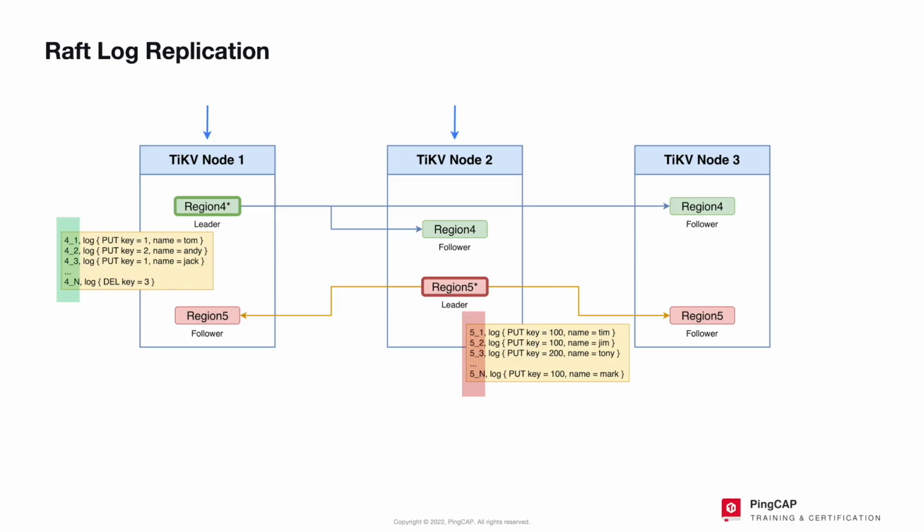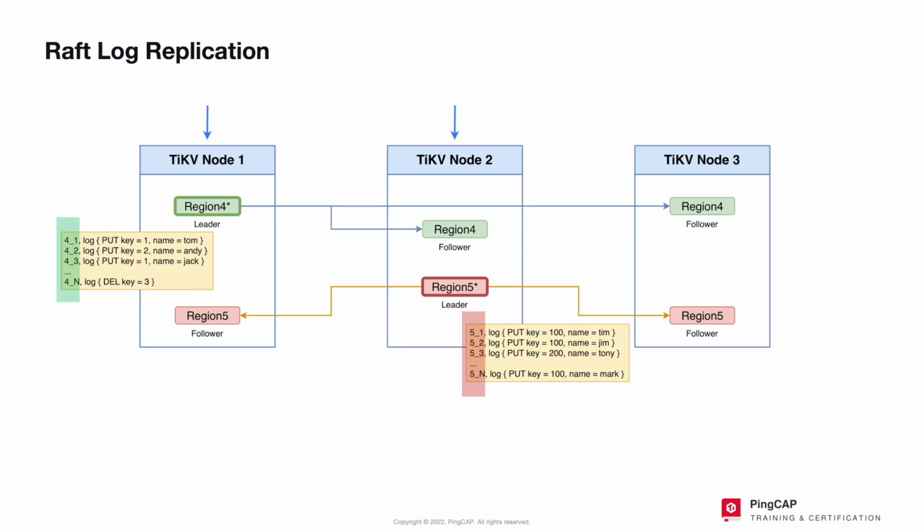The leader will also copy entries to other followers via the Raft algorithm, which we call replication. When the follower receives this entry, the append operation will also be performed, and the leader will be notified of success. It is important to understand that append refers to writing the entry to its own Raft log storage, not applying the entry.